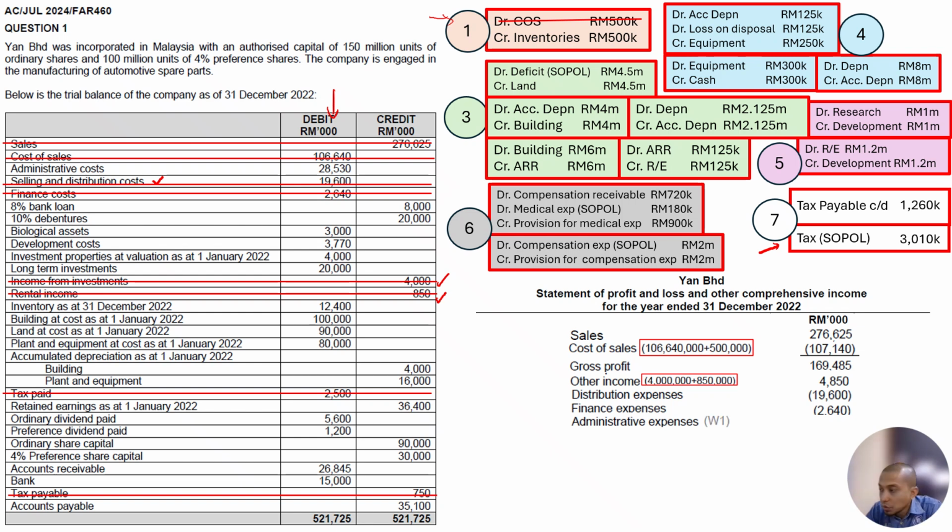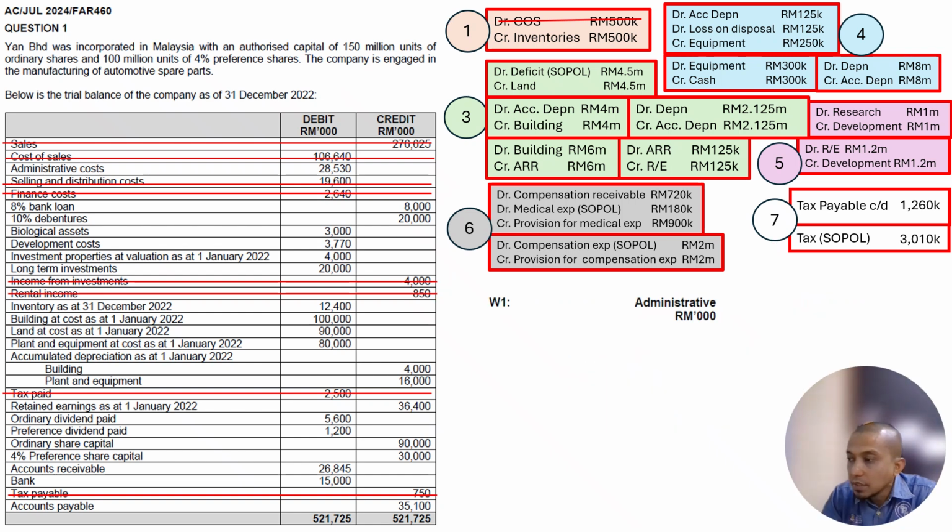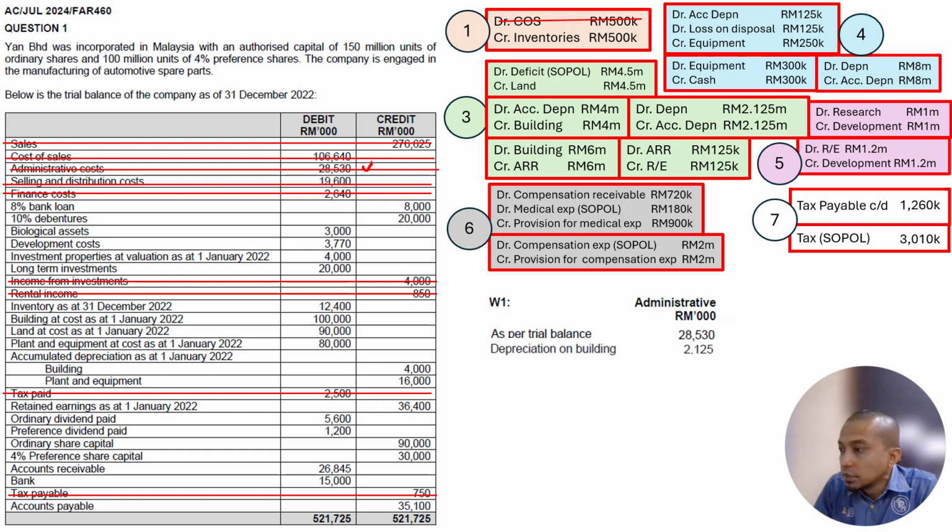How about admin expense? Admin expense, definitely we need to do working. So I do working here, working number one. We take from the trial balance here, admin expense, and cancel it once we put it here. Next, what else do we have on the debit side? We don't have anything else inside the trial balance; the trial balance has no other expenses. So we look at the additional information, number three: depreciation. We put depreciation on building, 2,125,000. Cancel.